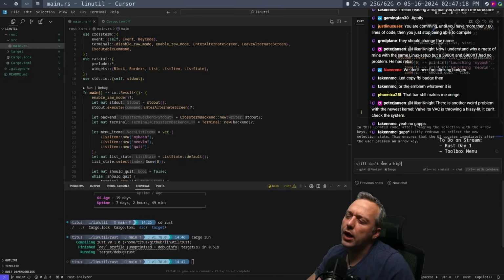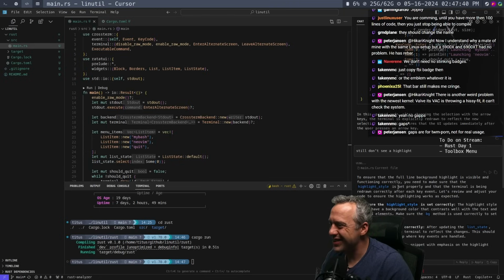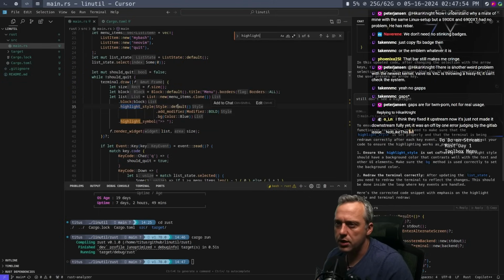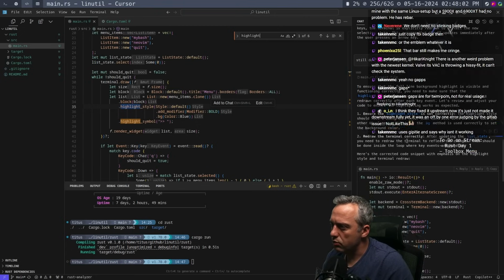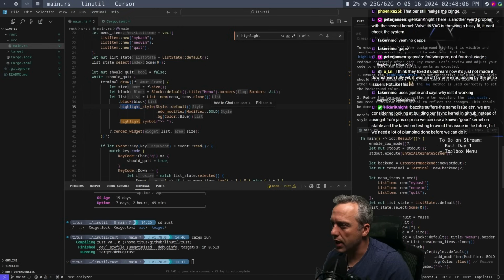I wonder why. To ensure there's a full line highlight that is visible, you need to make sure that highlight style is set properly and the terminal is being redrawn correctly. Make sure the BG method is used correctly set. Redraw the terminal. Here's a corrected code snippet with emphasis on the highlight style.